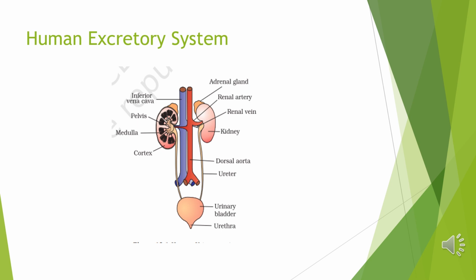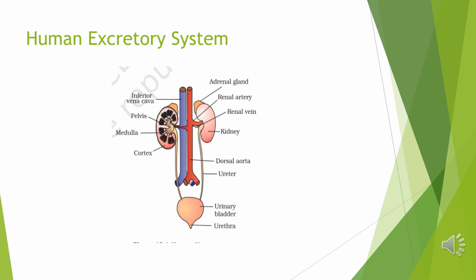Now what are the thoracic and third lumbar vertebra? In our spinal cord, 26 vertebrae are present, of which 12 are thoracic, and next to that are lumbar and then sacral. We'll study all these vertebrae in the next chapter. So the kidneys are situated at the last thoracic and third lumbar vertebra, because 12 thoracic and 5 lumbar vertebrae are present.